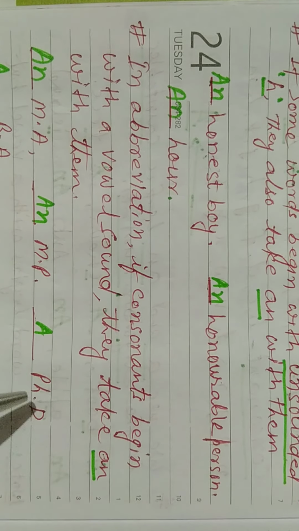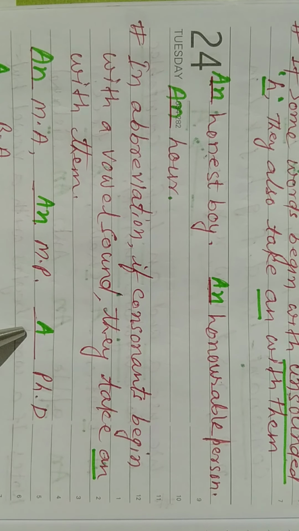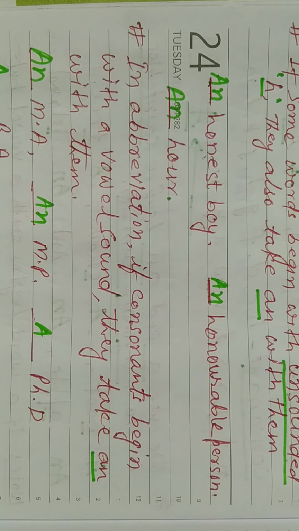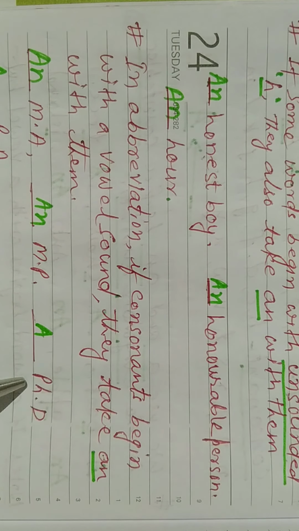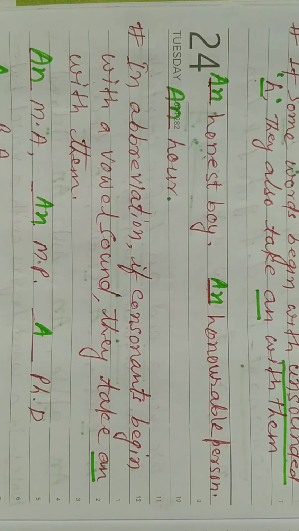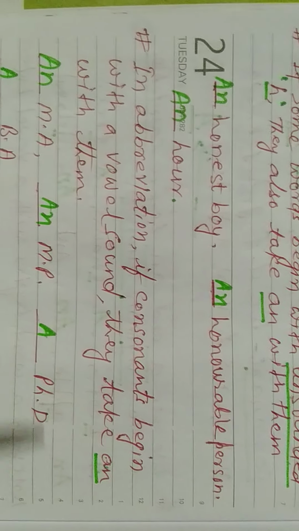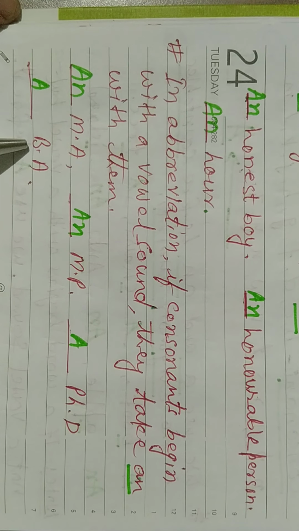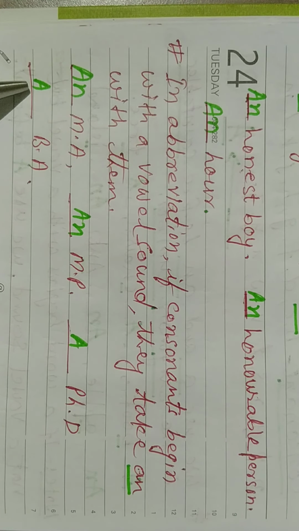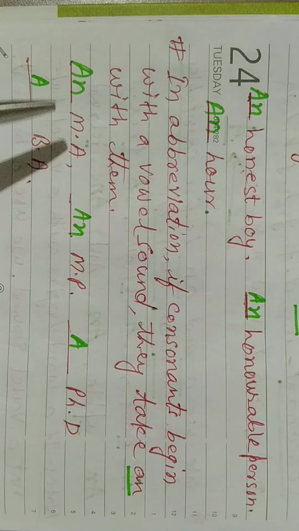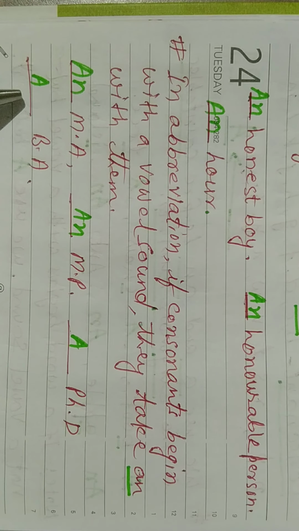PhD. Here the vowel sound is not coming, so we use a. When a vowel sound is coming in an abbreviation, at that time we use an. When a vowel sound is not coming, at that time we use a. BA. Here the B sound is coming, not a vowel sound, so we use a. So remember one thing: if a vowel sound is coming, we use an. If a vowel sound is not coming, we use a. This is the most important thing.